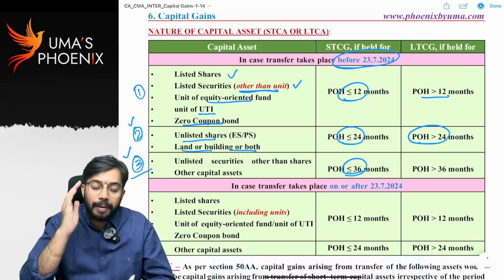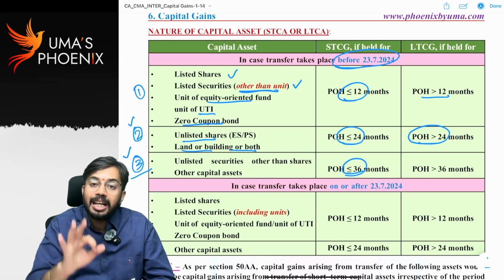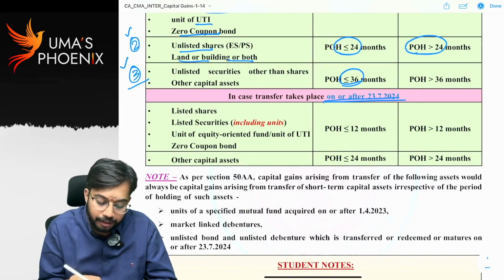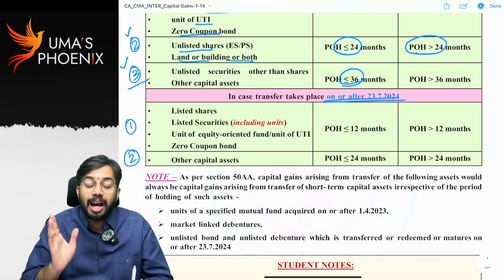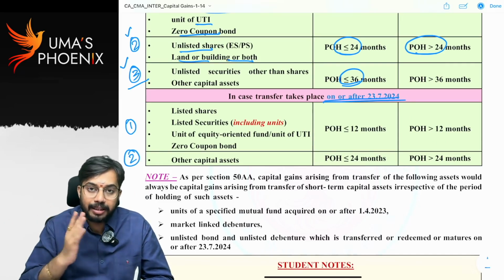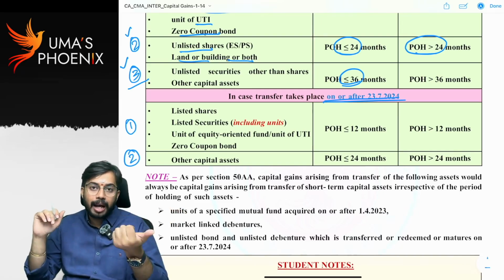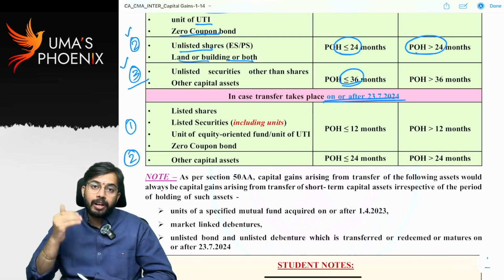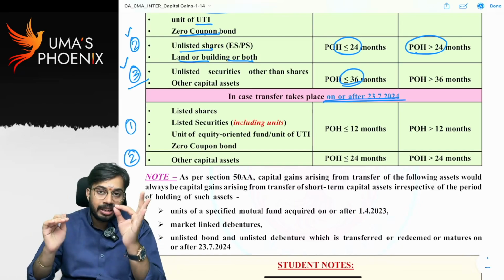My dear students, please remember, before 23rd July 2024, for classification of capital assets, 3 categories are there. However, on or after 23rd July 2024, there are only 2 categories to classify whether a capital asset is a long-term capital asset or a short-term capital asset. Are you able to understand? So before 23rd July, to classify a capital asset as long-term or short-term, how many categories are there? 3 categories are there. On or after 23rd July 2024, there are only 2 categories. Okay, that is the major amendment.